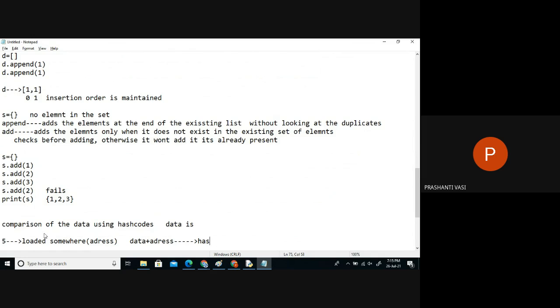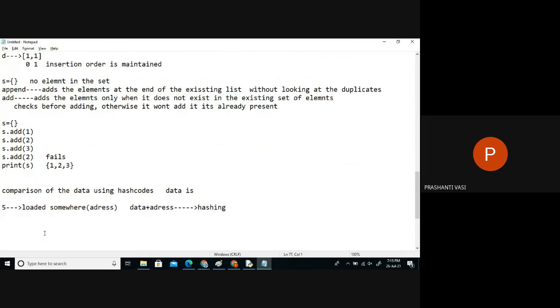That concept is called the hashing process. There is a formula calculated, based on which we get a number. Whenever we add any data, it has its unique hash code. Whenever you add the same data again, it will check the hash code of the existing data and the newly added data. If both hash codes match, it will never accept the data.